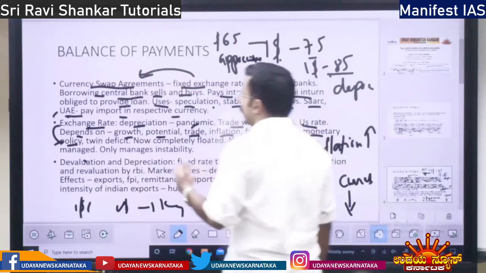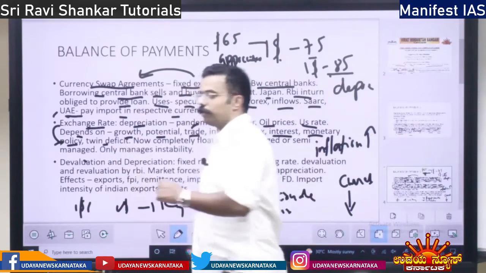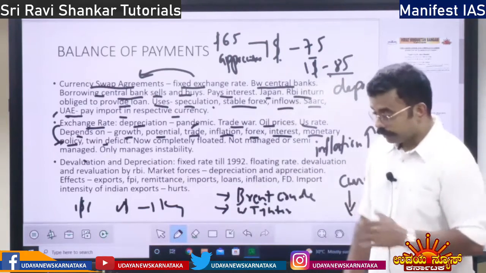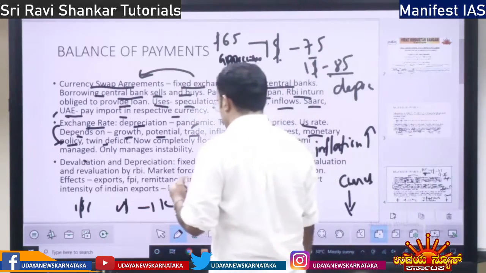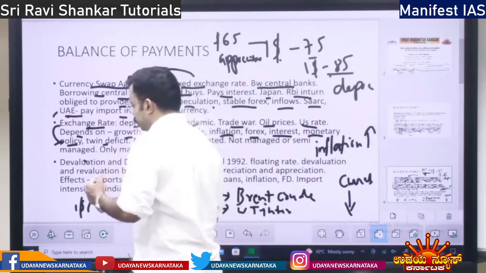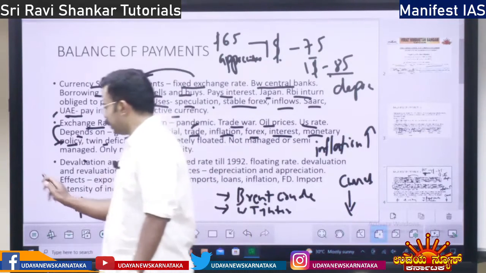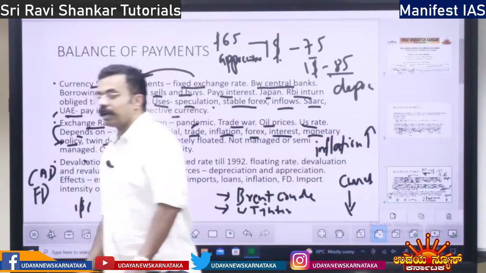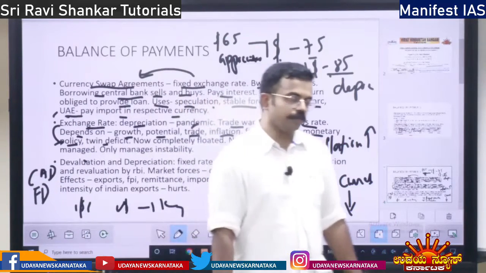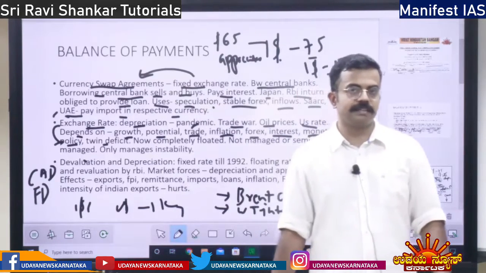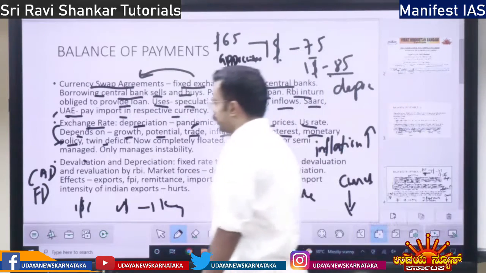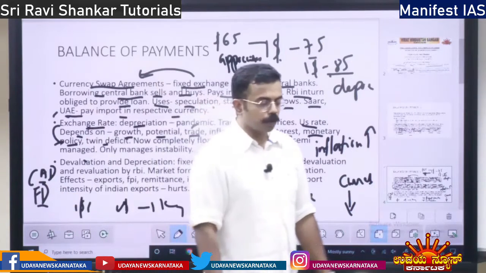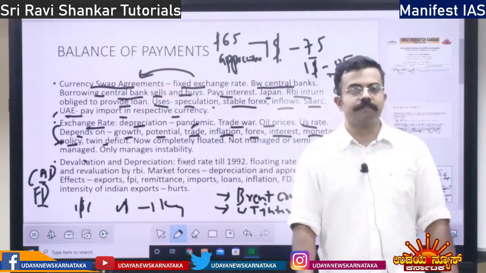Apart from that, twin deficit means what? One is the balance sheet of the bank, another is the double balance sheet problem. Twin deficit is the current account deficit plus the fiscal deficit. If there is a current account deficit, that is a trade deficit, that is more imports, less exports. When there is a current account deficit and a fiscal deficit, if both these deficits are there, then it is called twin deficit.